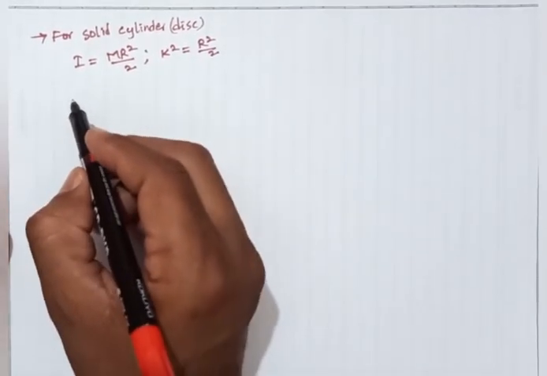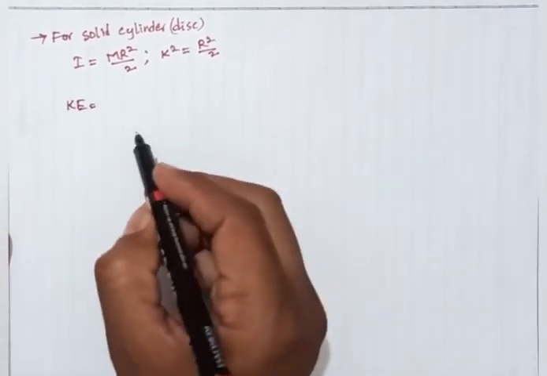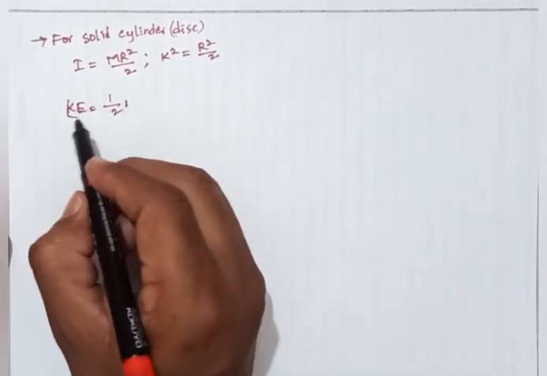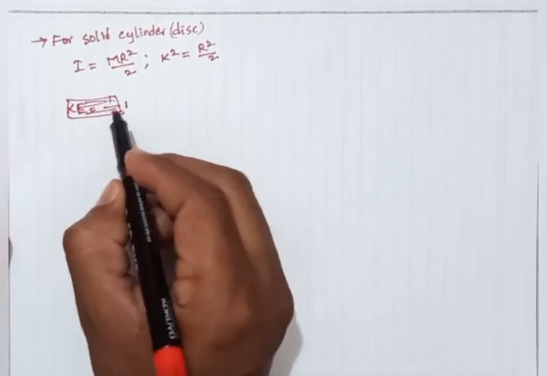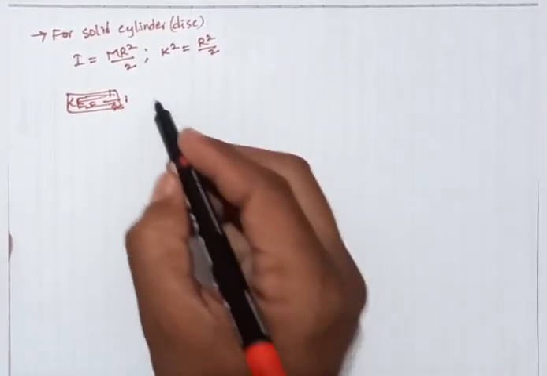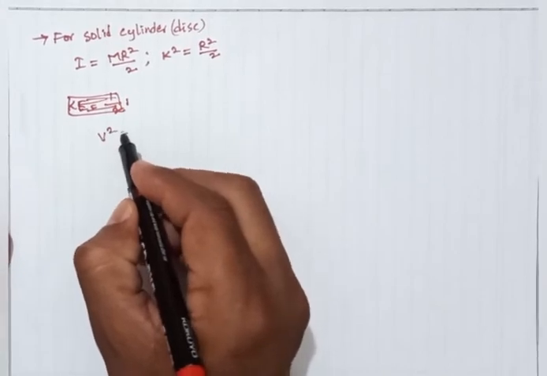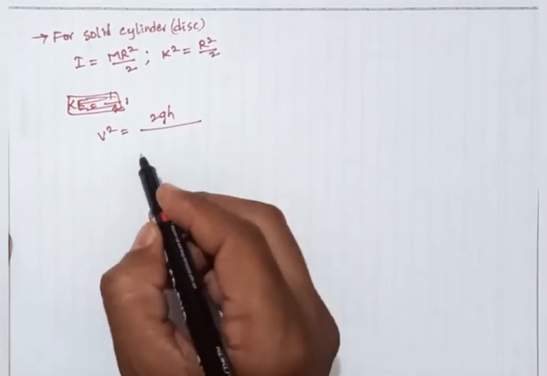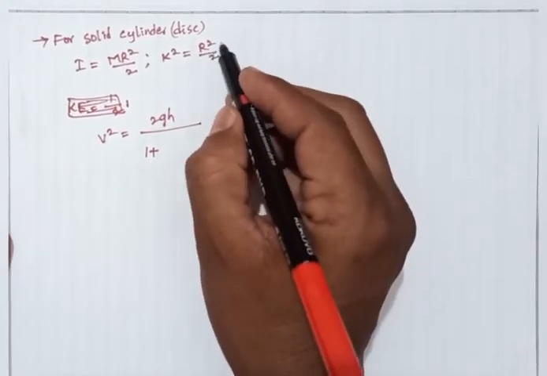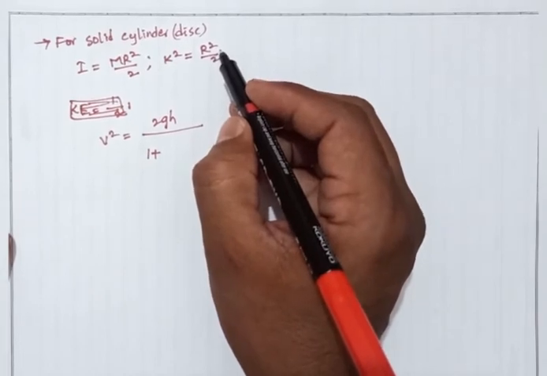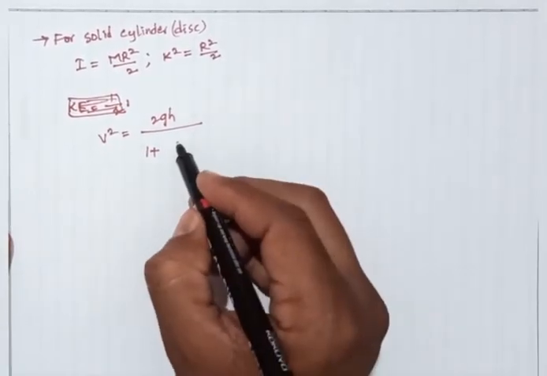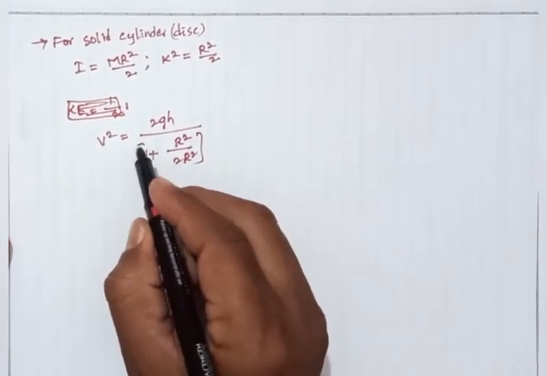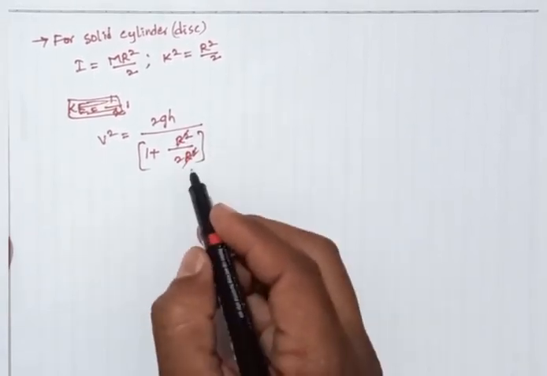So then v square equals 2gh by 1 plus, at the place of k square, r square by 2, over r square. R square gets cancelled.